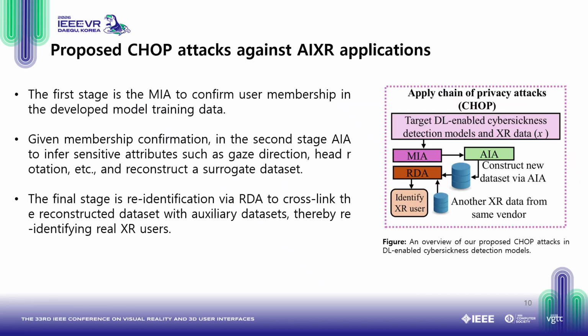So our proposed attack against XR applications, as you can see from the figure: the first stage of our attack is to perform MIA to confirm the user membership of the developed AI model or training data. Once we confirm the membership, the second stage is we perform the AIA to infer the sensitive attributes such as user gaze direction, head rotation, etc. And we reconstruct a new surrogate dataset. And finally, in the final stage, we perform the RDA to cross-link the reconstructed dataset from AIA and MIA with the auxiliary dataset which comes from the same vendor, and therefore re-identify the real XR user.